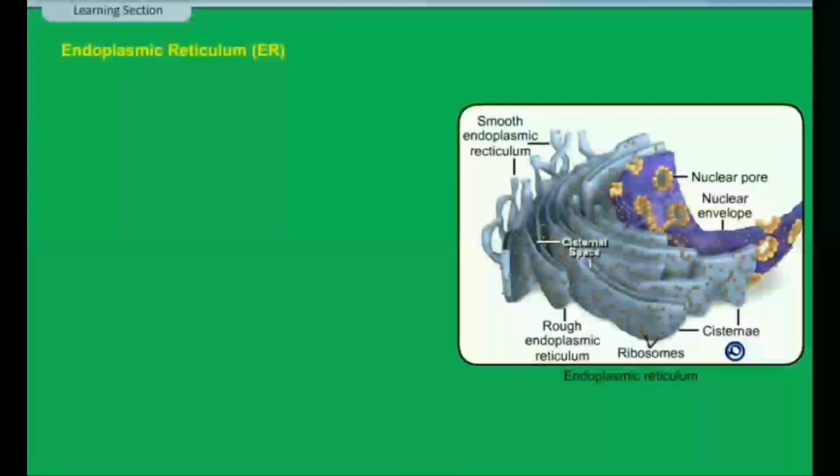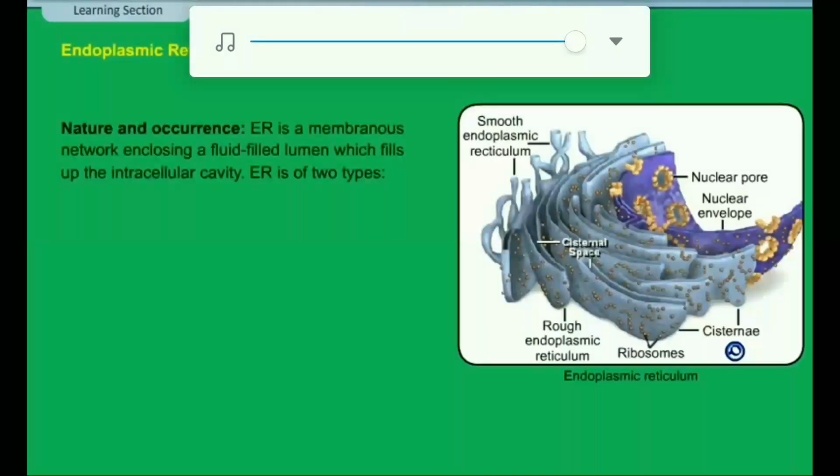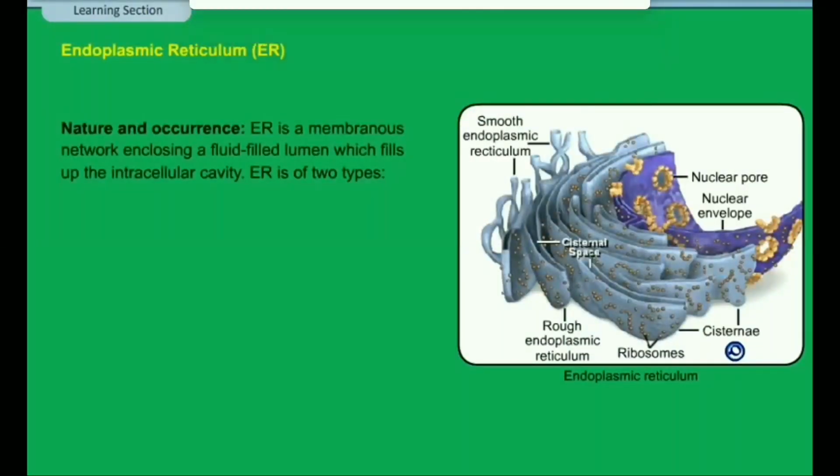Endoplasmic reticulum, ER. Nature and occurrence. ER is a membranous network enclosing a fluid-filled lumen which fills up the intracellular cavity. ER is of two types.